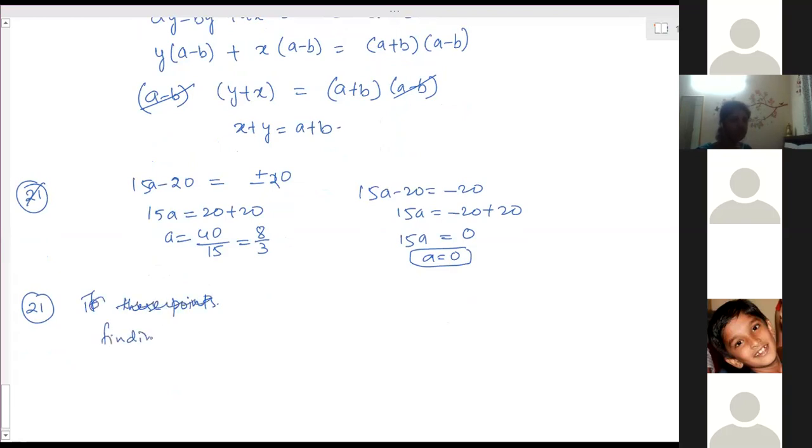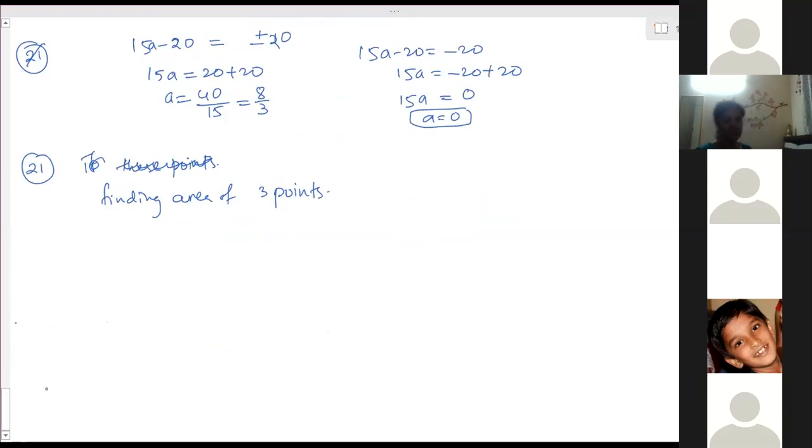Finding the area of the 3 points. Ma'am, I did not understand the question. Like, what is it? You will solve, find the area, then you will get to know by the reactions. First try to find out the area.